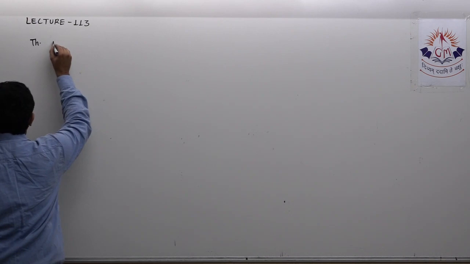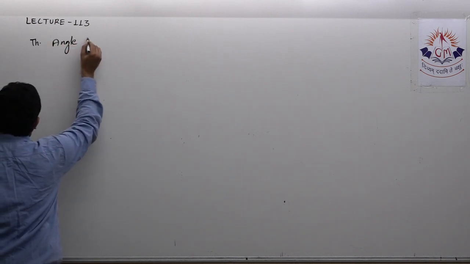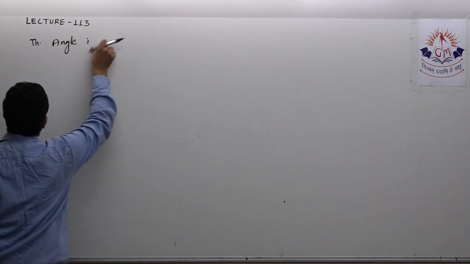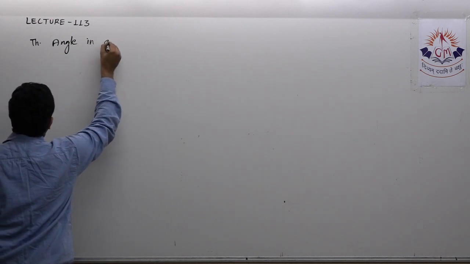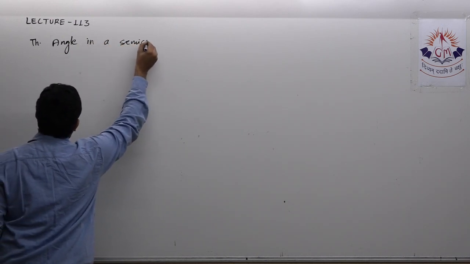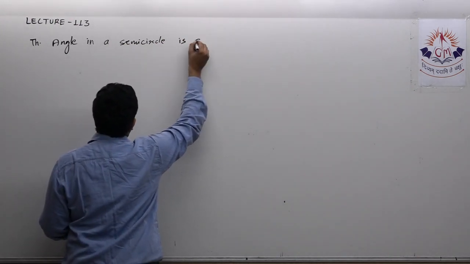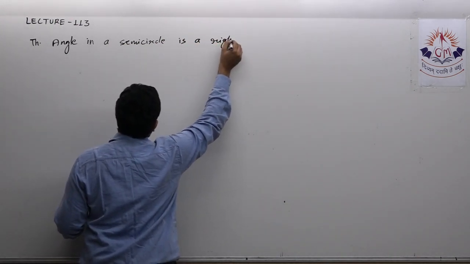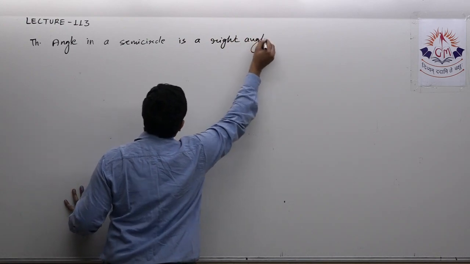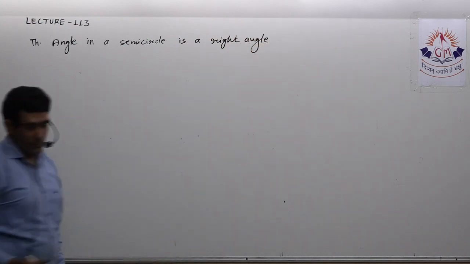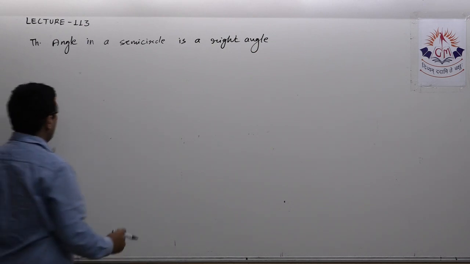Next theorem is angle in a semicircle is a right angle. Now what does it mean?